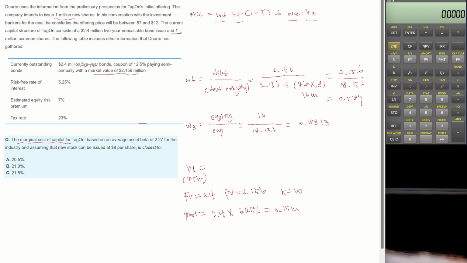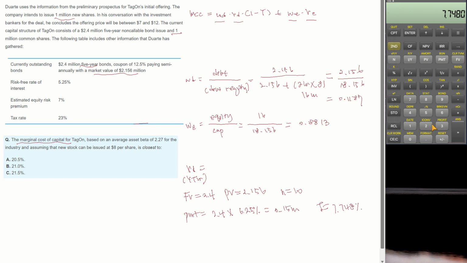So using the calculator, let's calculate the interest per period. 2.4 face value, 2.156 present value, frequency 10, payment amount 0.15, then compute interest per period, which becomes 7.74548%.